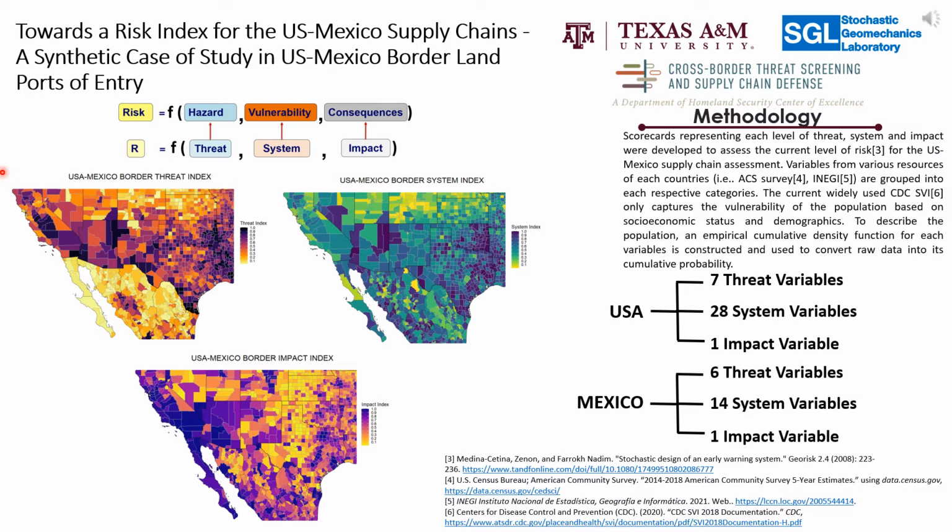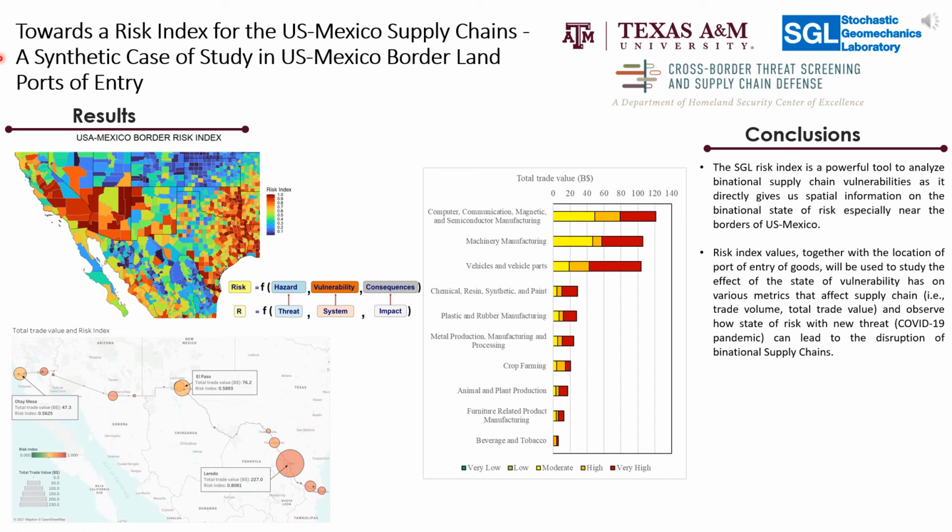Cumulative density functions are then constructed for each variable, and the raw data is converted to cumulative probability. For each category, the converted variables are summed, creating three indexes following the risk framework. The value of the index shown in the three maps is a relative value within each country. The resulting risk index map was used to assign a value for each port by taking the average risk index of adjacent counties on either side of the border.